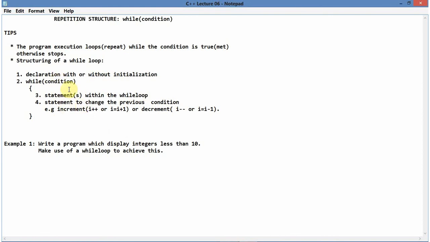It changes the condition, and then you go and check if the condition is met, and you can do the same thing, and it will even change the condition again. So that's why we call it a repetition structure. You keep repeating while a condition is met.